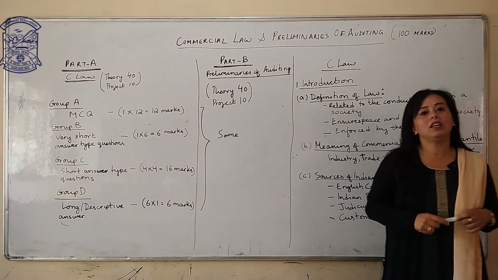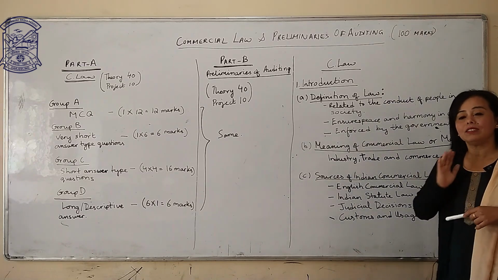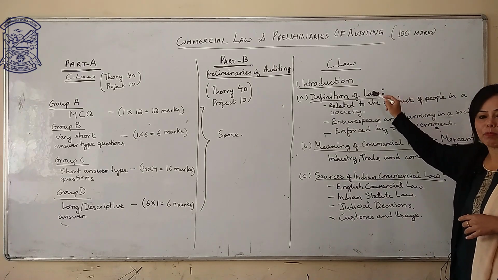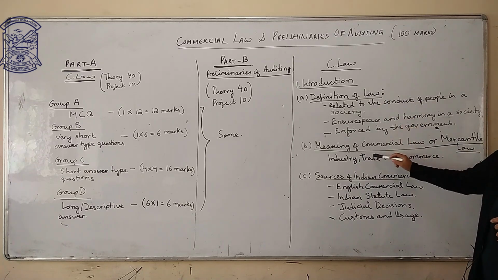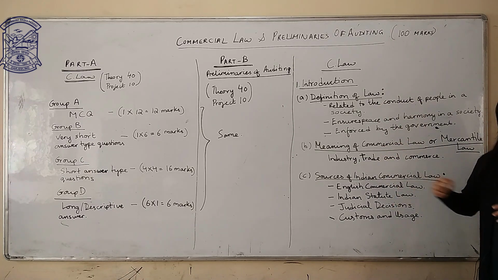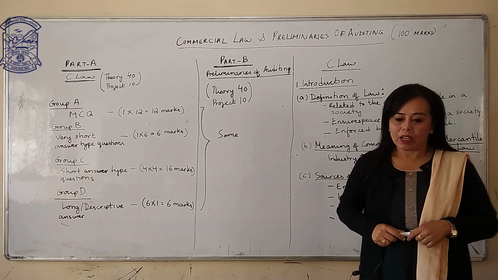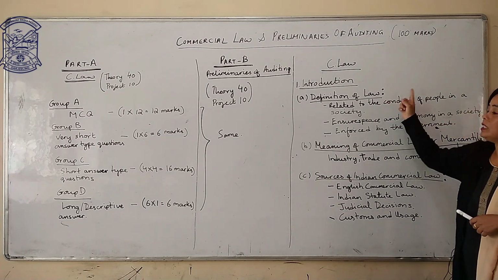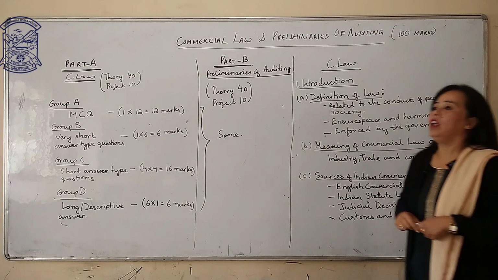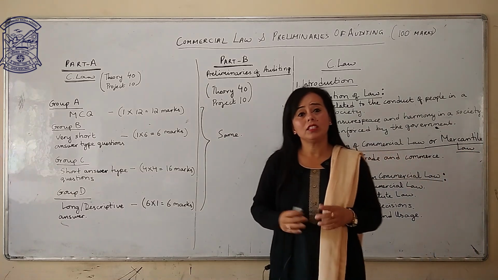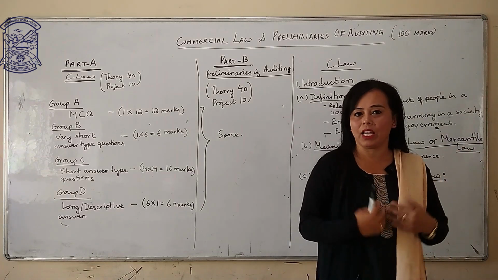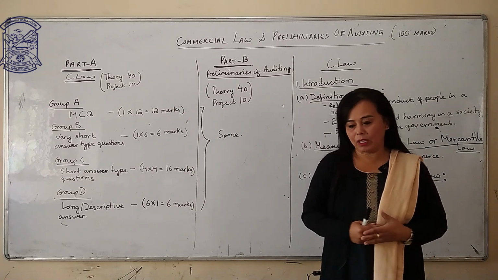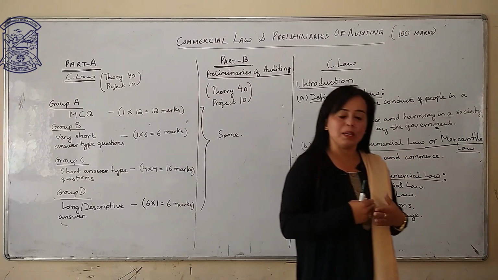Your first chapter, according to your syllabus, is the introduction chapter. The whole introduction chapter consists of 3 parts, Part A, Part B and Part C. Now, first of all, in your syllabus, you have definition of law. Law, as you all know, is a general term which means rules and regulations that we have to follow. Otherwise, peaceful living is impossible. If we don't follow law, peaceful living is impossible.